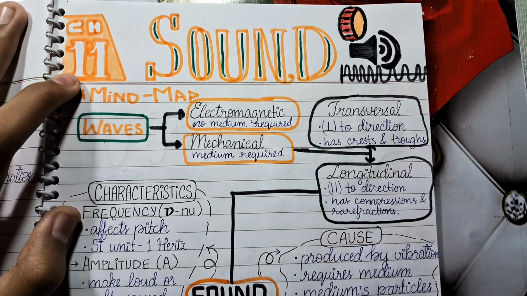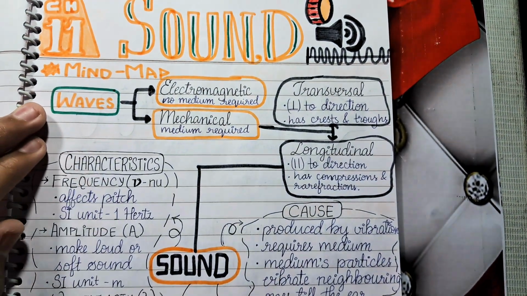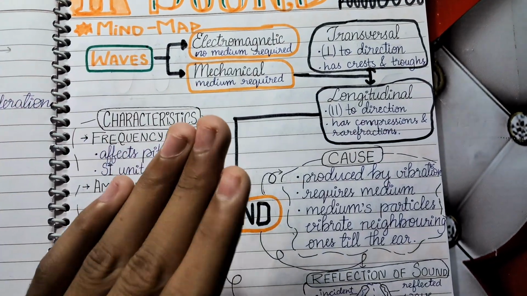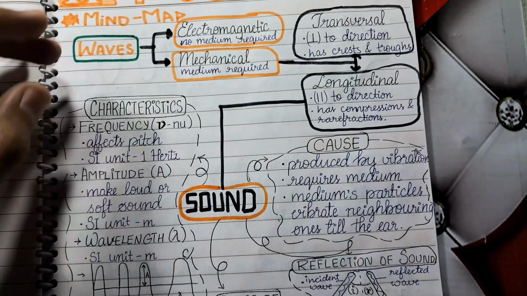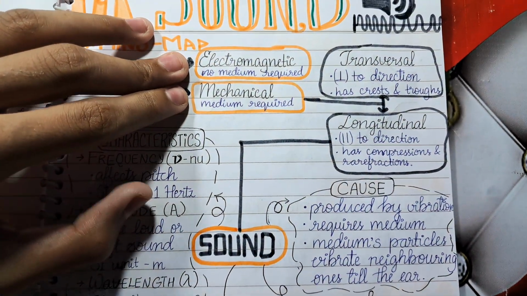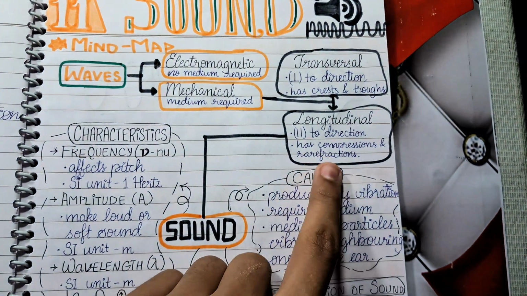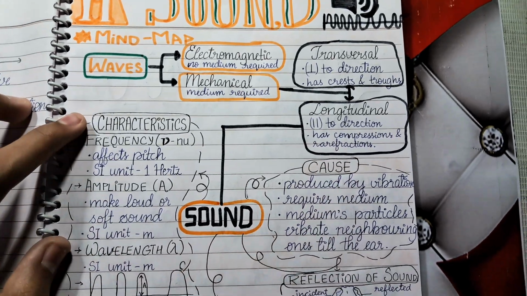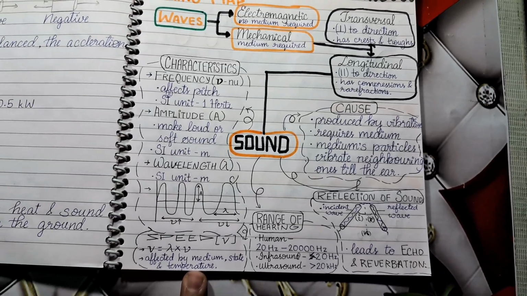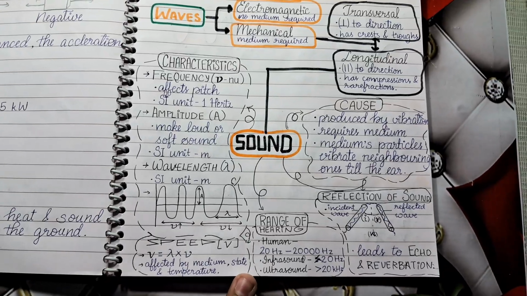So in this video we will be covering chapter 11, Sound, class 9th. Firstly, the mind map. So basically, what are waves? Waves are these ups and downs which travel through any medium or without any medium. They are electromagnetic and mechanical waves, which are further classified into transverse and longitudinal waves. Sound is a longitudinal wave, and it has some characteristics: cause, reflection, and range of hearing with its speed. This is a very easy mind map, you can understand it yourself. So let us move on to the next without wasting our time.